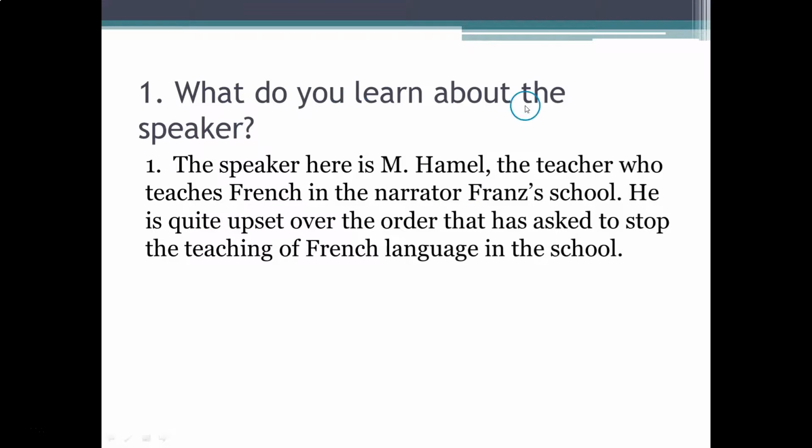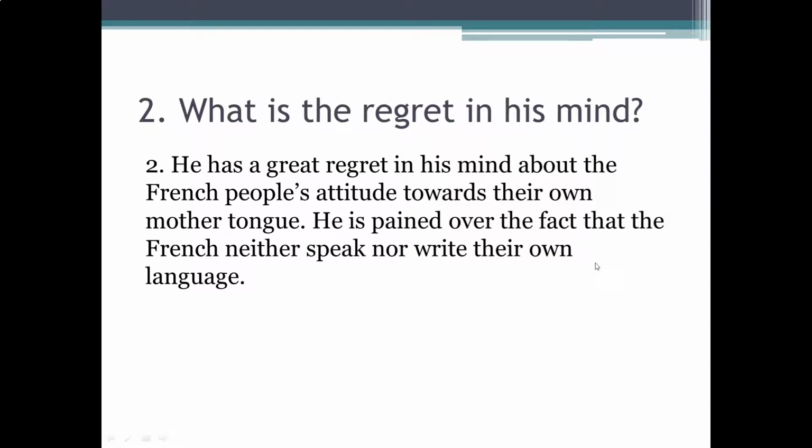Question 1. What do you learn about the speaker? Answer. The speaker here is Monsieur Emile, the teacher who teaches French in the narrator Franz's school. He is quite upset over the order that has asked to stop the teaching of French language in the school. What is the regret in his mind? He has a great regret in his mind about the French people's attitude towards their own mother tongue. He is pained over the fact that French neither speak nor write their own language.